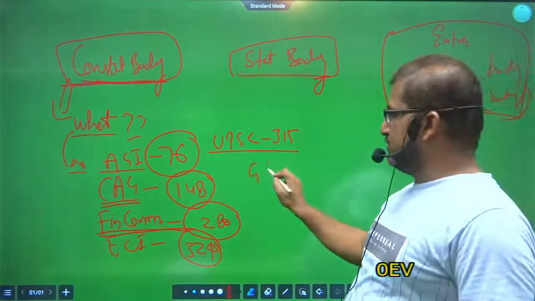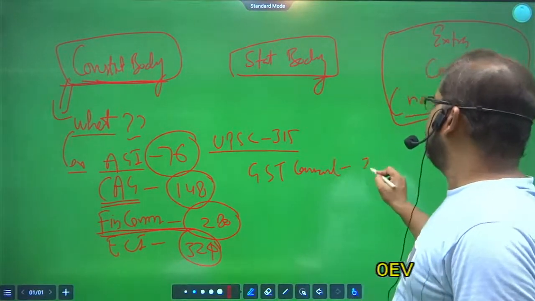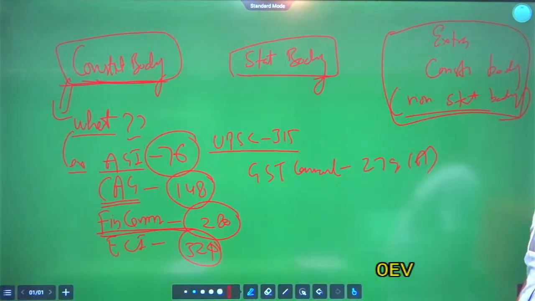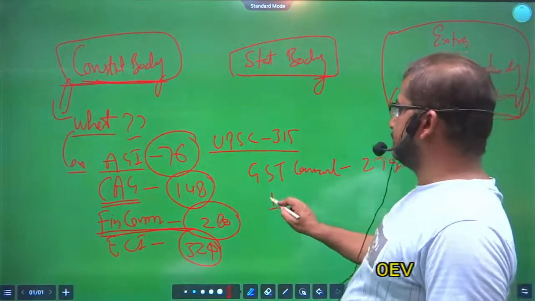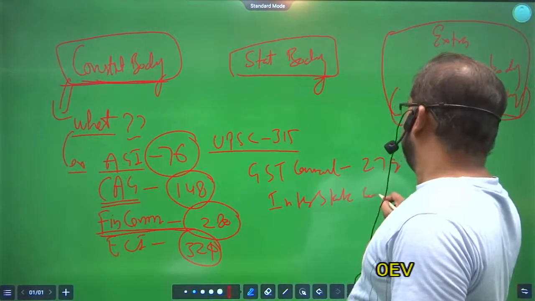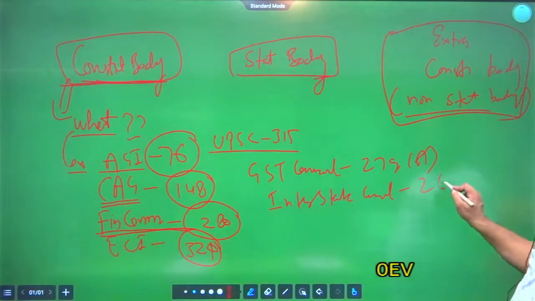Also GST Council, Article 279A. Clear? Interstate Council, Article 263.